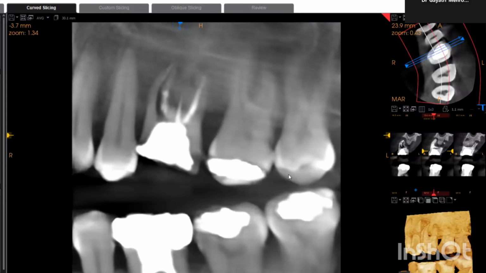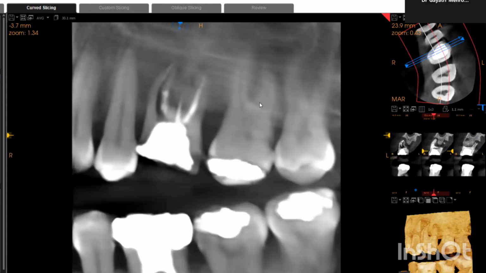Hi guys, I'm here with a case for you. Now today we are going to see one of the reasons why we experience pain in the tooth. Always remember, it's not only just a cavity or a caries or bleeding of gums which causes pain. Sometimes it's more than that.